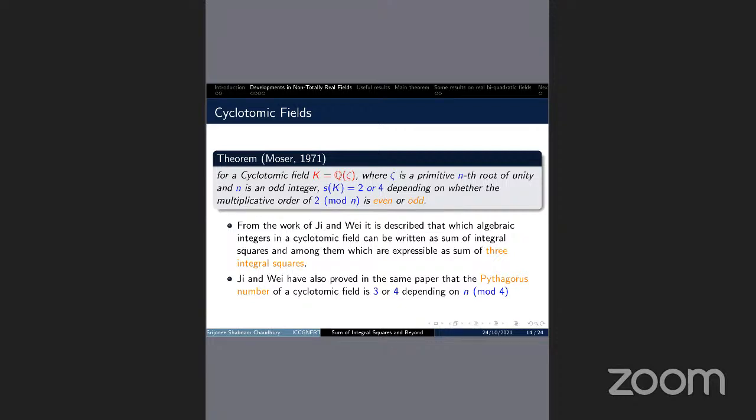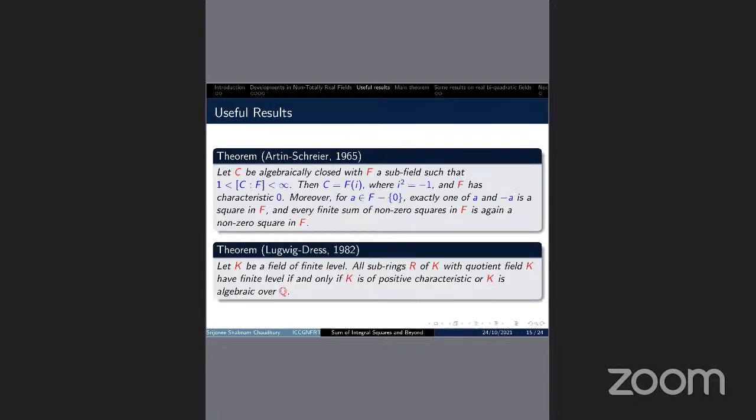Now, I'll state some useful results for proving my main theorem here. Number one is the Artin-Schreier theorem from 1965. This theorem states that if C is algebraically closed with a subfield F, such that C is a finite degree extension over F, then